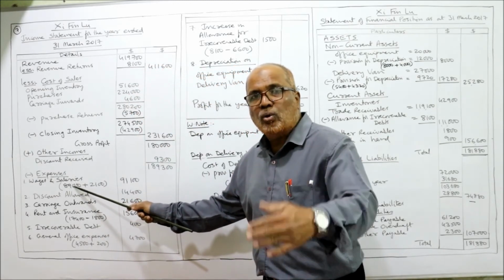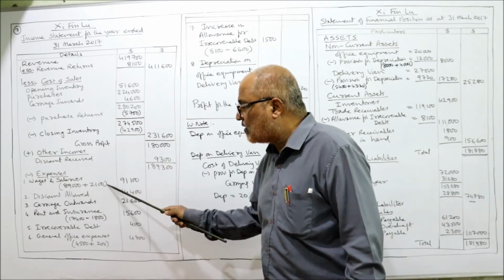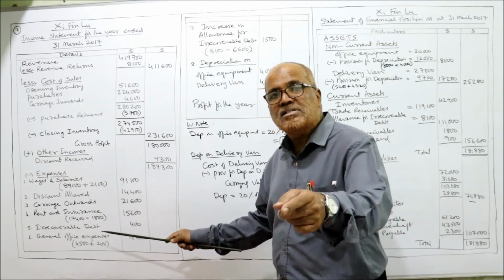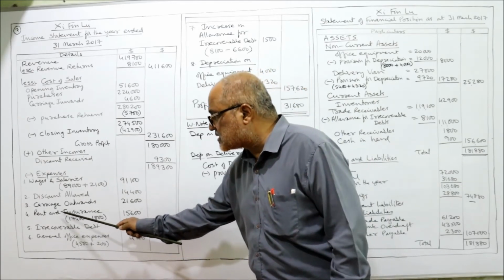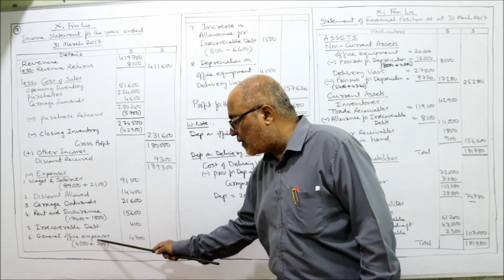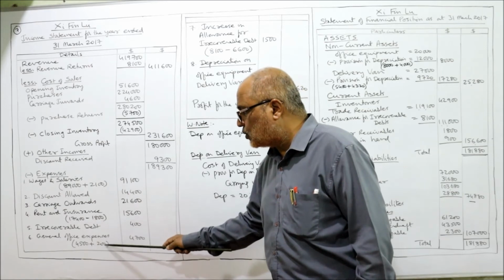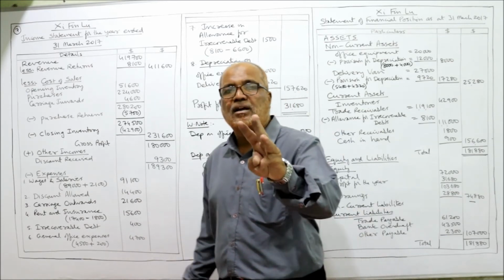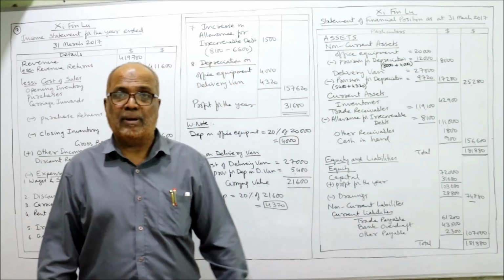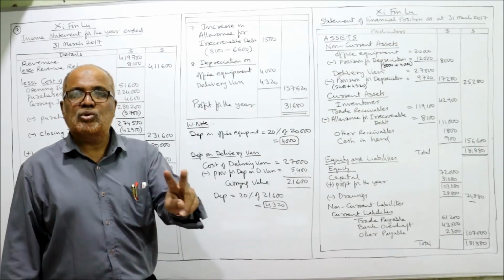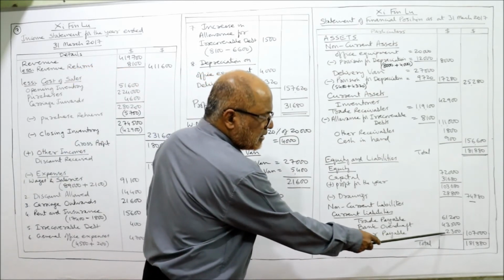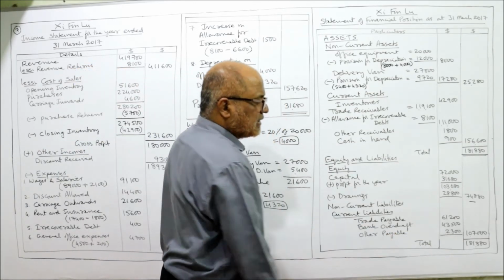How much is the amount owing for wages and salaries? 2,100. And how much is the amount owing for general expenses? 200. So here 2,100, here 200. So 2,300 is the other payable. Take the total, 1,07,000.